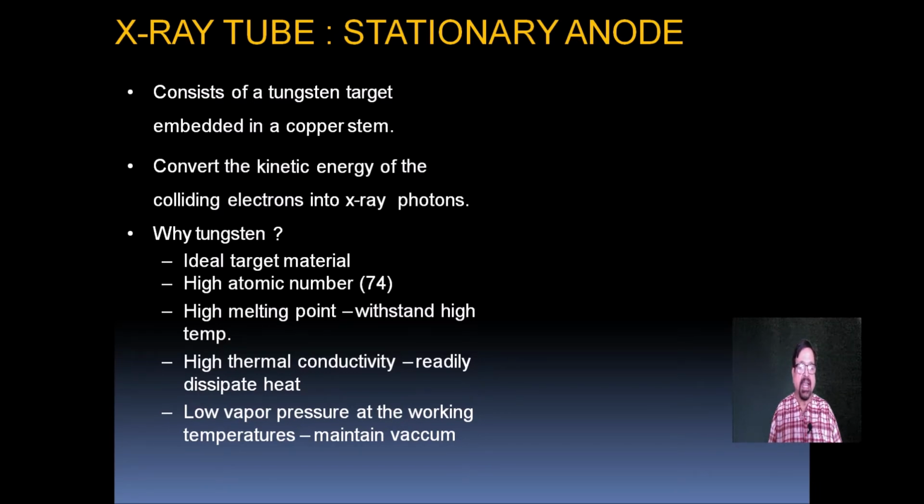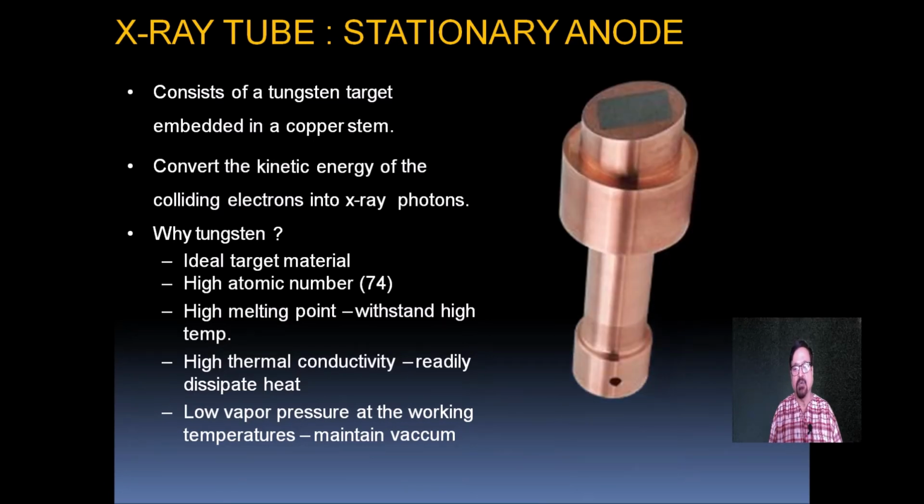It has a high atomic number, that is 74. Then a high melting point, so because of heat it doesn't melt; it will stand high temperature. It also has high thermal conductivity, so it readily dissipates heat, because a lot of heat is produced in the production of X-rays, which needs to be removed from the focal spot. It also has a low vapor pressure at the working temperature, which is maintained by the vacuum.